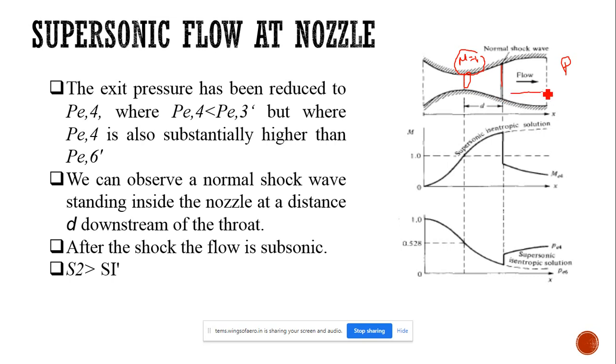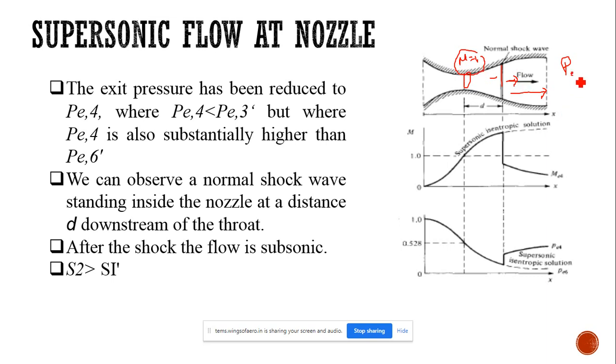This shock will move towards the end. But we know if a shock is formed inside the nozzle like this, after the shock the pressure ratio will increase, and also the Mach number will decrease, because for a normal shock the Mach number decreases after the shock. When the shock bends and forms an oblique shock, the Mach number will increase after the shock.